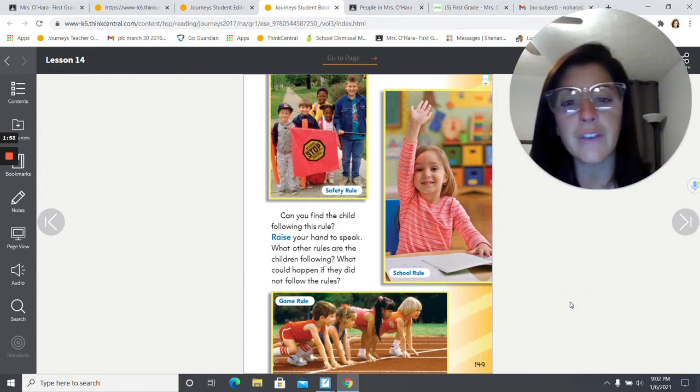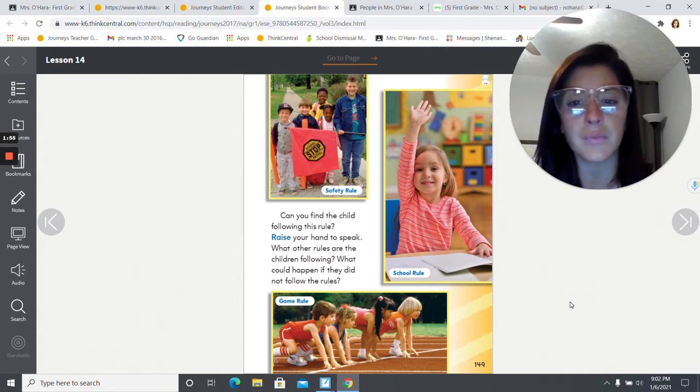So it says, can you find the child following this rule? Raise your hand to speak. So I want you to point. Which picture is the child raising his or her hand to speak? So if you look right here, this little girl, she's raising her hand.